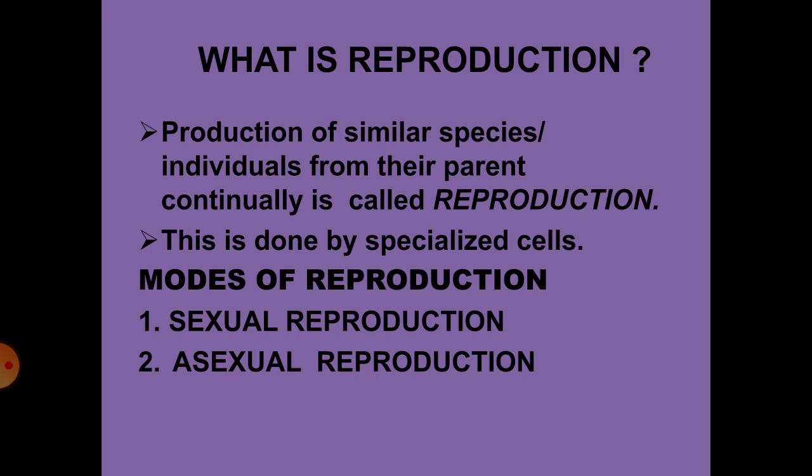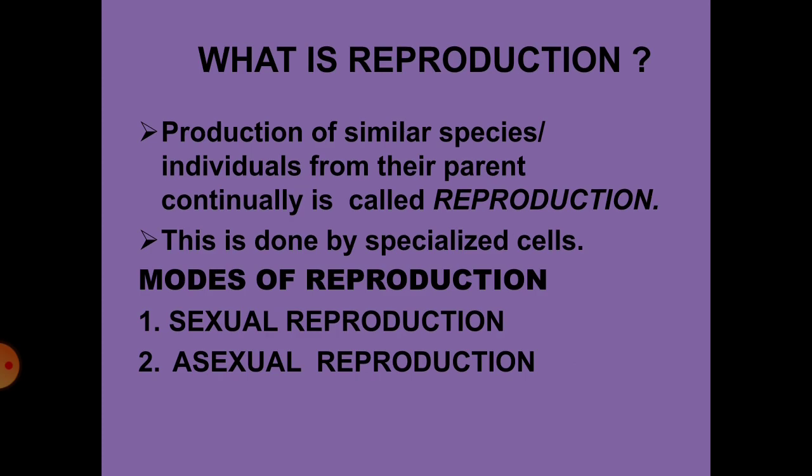As we already know, reproduction is an essential biological process. It is the production of similar species, and this involves two modes, that is sexual and asexual. Let me ask you one question, children. What do you mean by sexual reproduction? Yes, your answer is right.